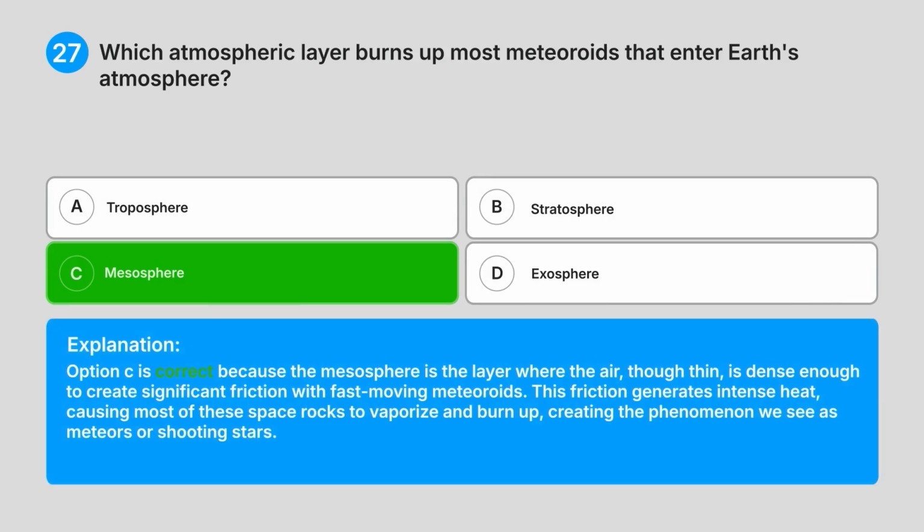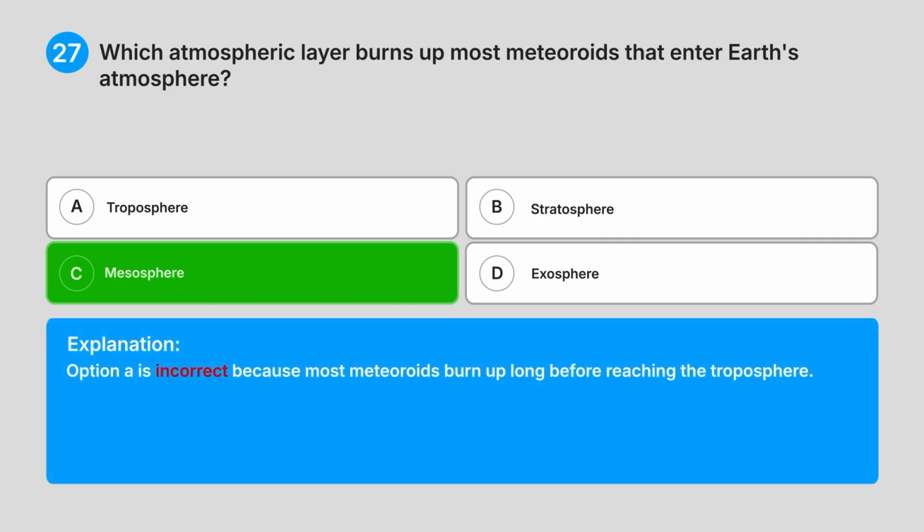Explanation. Option C is correct because the mesosphere is the layer where the air, though thin, is dense enough to create significant friction with fast-moving meteoroids. This friction generates intense heat, causing most of these space rocks to vaporize and burn up, creating the phenomenon we see as meteors, or shooting stars.